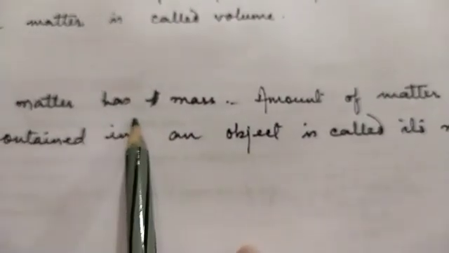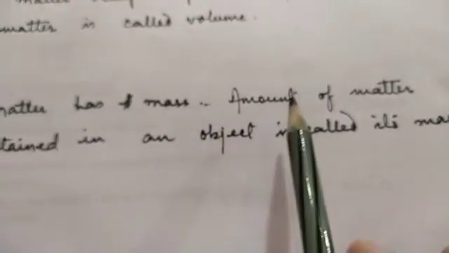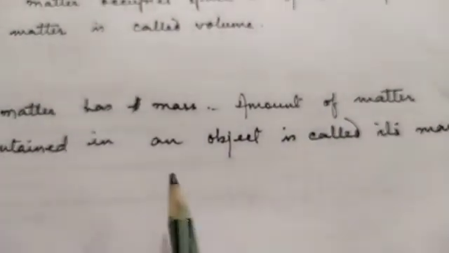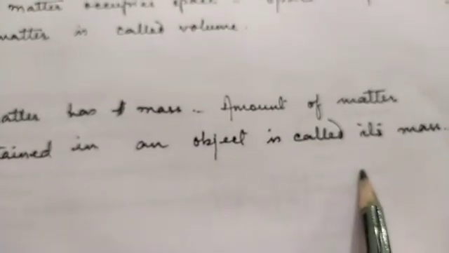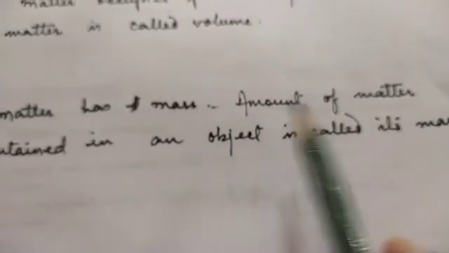Coming to the next characteristic, matter has mass. What is mass? The amount of matter that is contained in an object is called its mass. To understand this, we'll do activity 3 of page number 8.